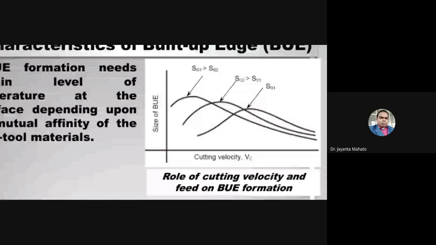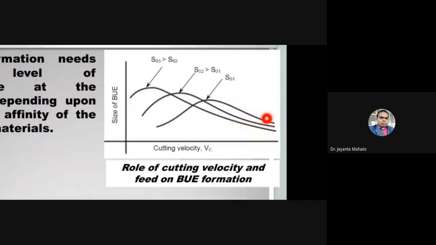First, the size of the built up edge increases with increase of cutting speed, and it reaches a peak point here. Then, by increasing the cutting speed further, the size of the built up edge gets reduced. If you apply more cutting speed, like here, the size of the built up edge is less.